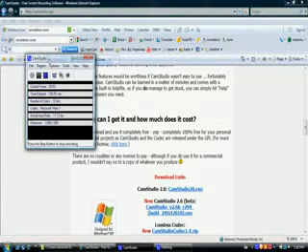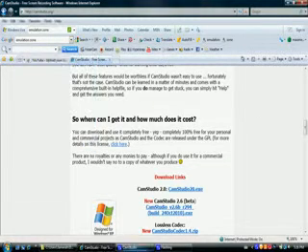CamStudio, it should look like this. And you should press the circle button, and then it should be recording your computer. And then you just press square to stop it.